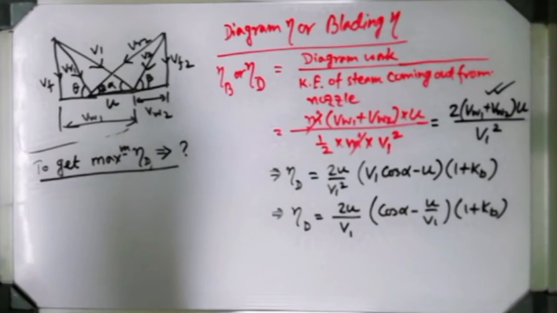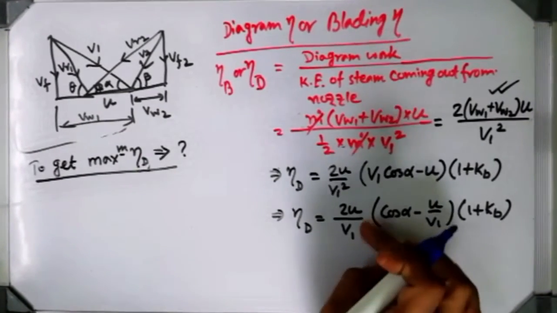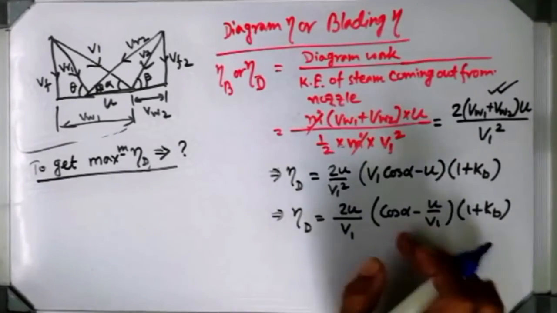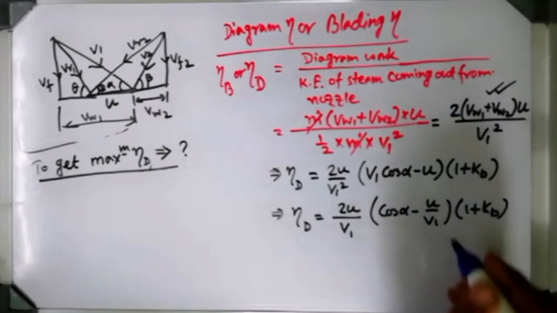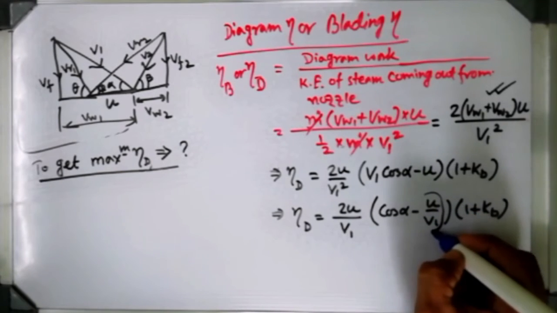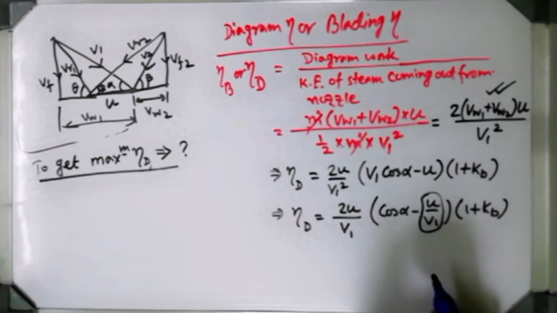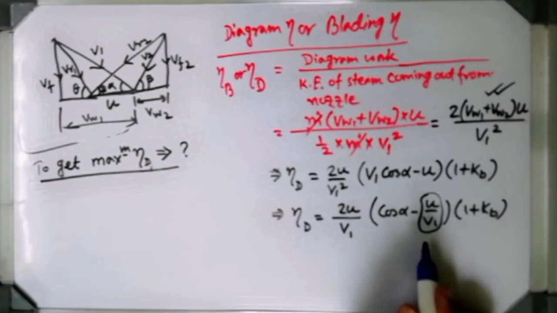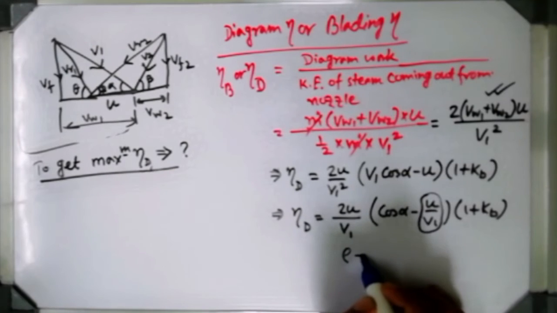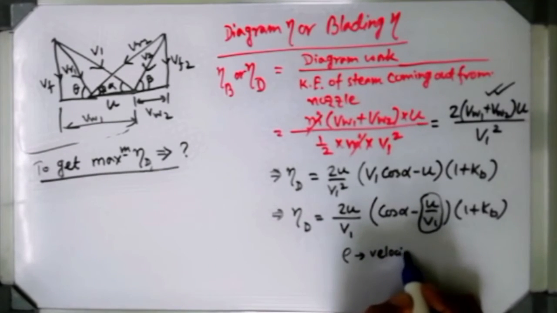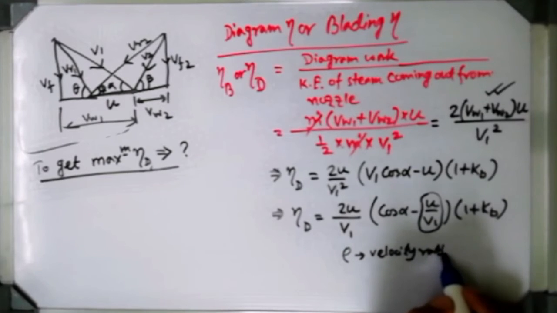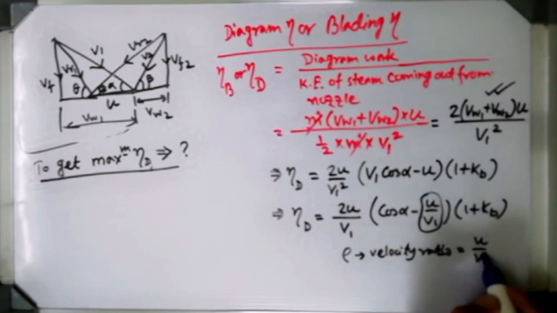How or why am I doing this? Very easily. If I put 1 by v1 inside, it will change like this way. But why am I doing this? Because what does this ratio u by v1 give us? U means the velocity of the blade and v1 is the velocity of the steam at inlet. That ratio is known as the velocity ratio. This rho is the velocity ratio, expressed by u by v1. U means the blade velocity, v1 is the steam velocity or absolute velocity of the steam at inlet.